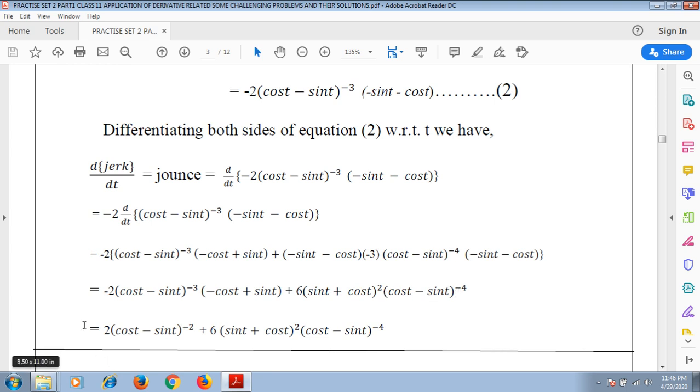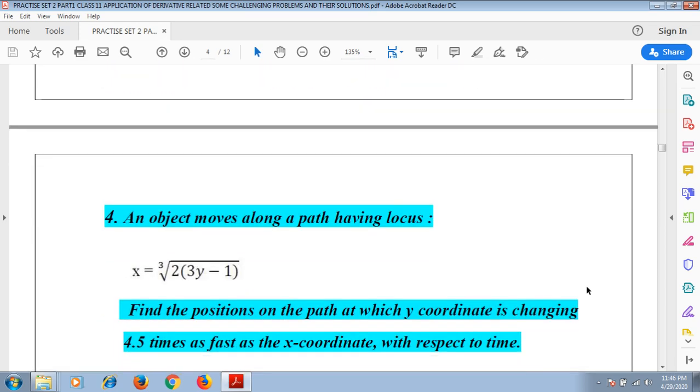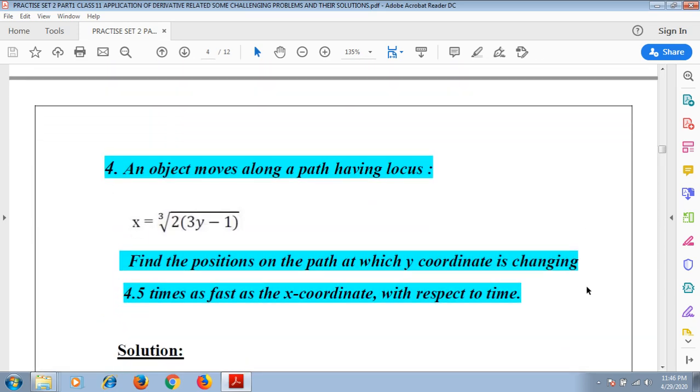So we are ultimately having 2 into (cos t minus sin t) to the power minus 2 plus 6 into the remaining part, (sin t plus cos t) whole square into (cos t minus sin t) to the power minus 4. Okay. Now we are moving forward to the next problem, which is problem 4.